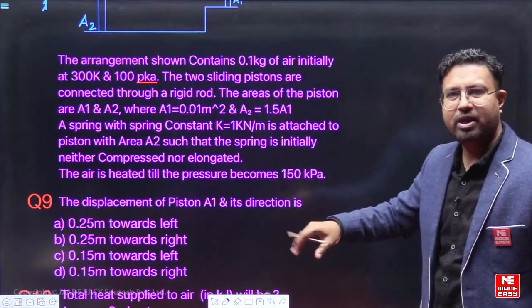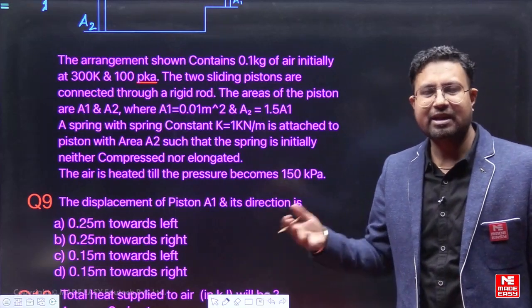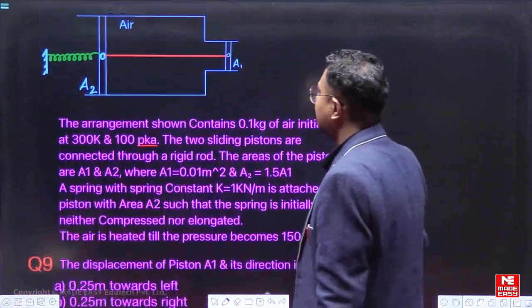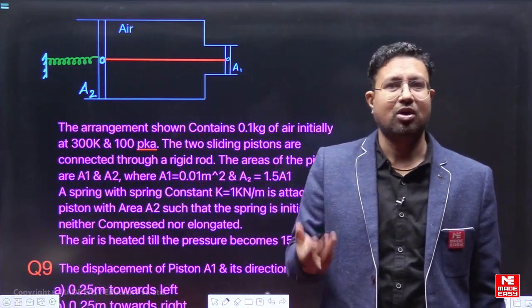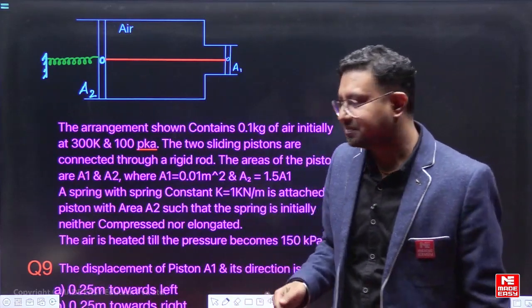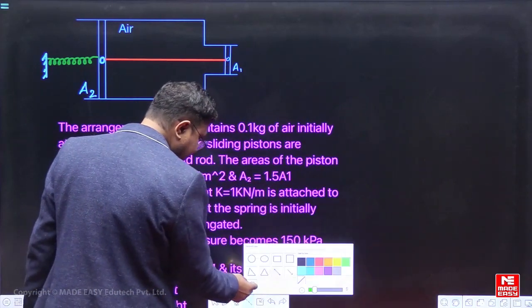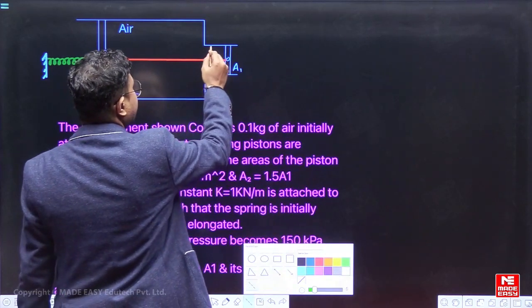Now let me assume something for solving the question and then finally we can see whether our assumption is correct or not. So what I am assuming is when we heat, the pressure of the air inside will increase, right? Now the pressure will increase. So I'm assuming the piston will move towards the left slightly.